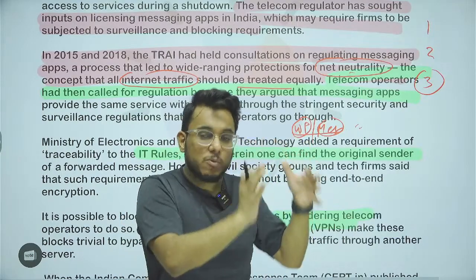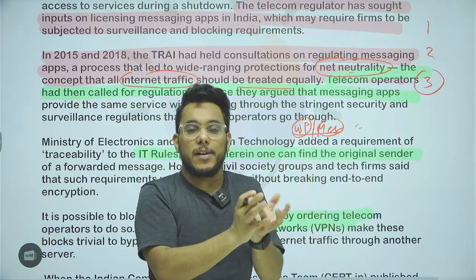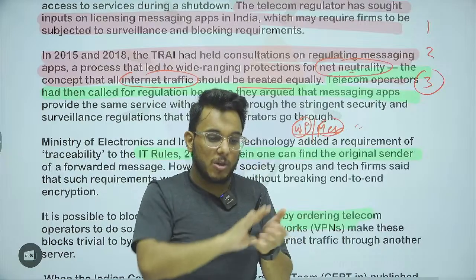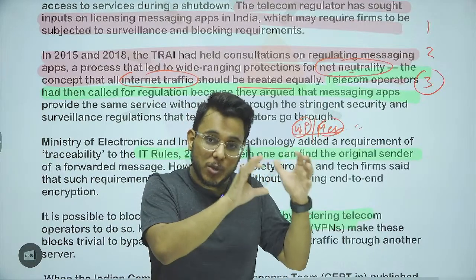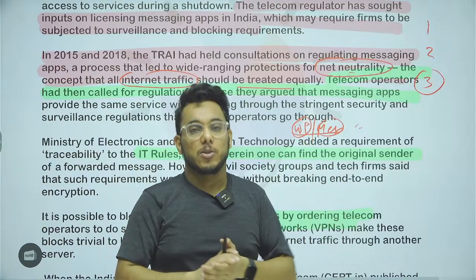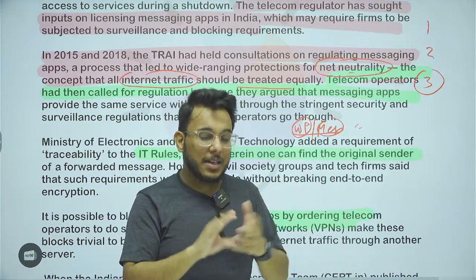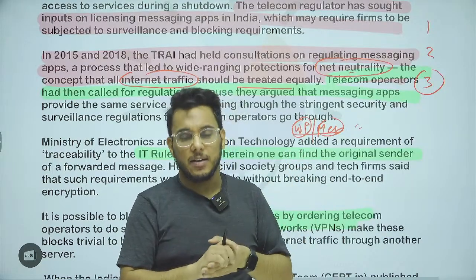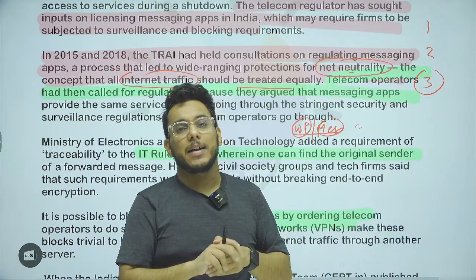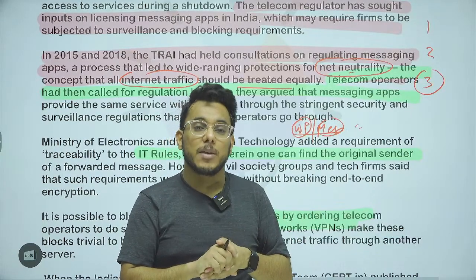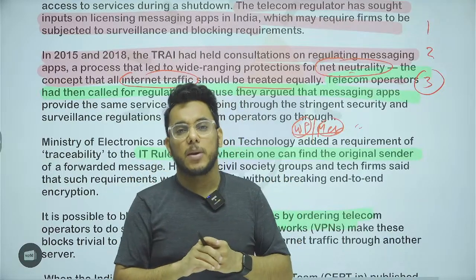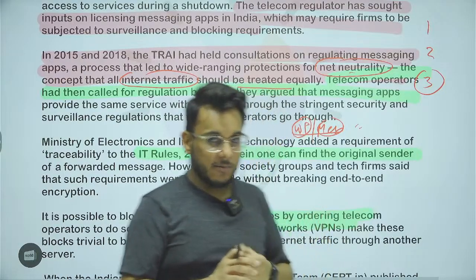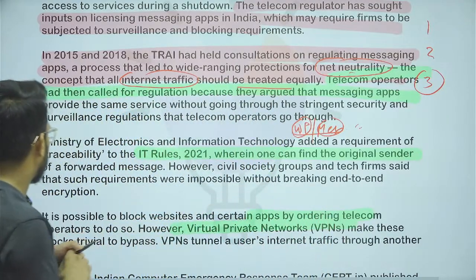So the point is that WhatsApp and all such platforms are enjoying so many dividends, but the telecom companies are the ones who have to pay so much. So telecom companies want that even on WhatsApp and all such platforms, there needs to be the imposition of licenses. They should pay the fees so that a level playing field could be created. Earlier TRAI was not very willing with this idea, but now TRAI is also exploring that such a thing could be done. And last year the Indian government also came out with the Telecommunication Bill, and in this bill there is also a proposal that WhatsApp and these messenger platforms also have to take a license for providing their service.